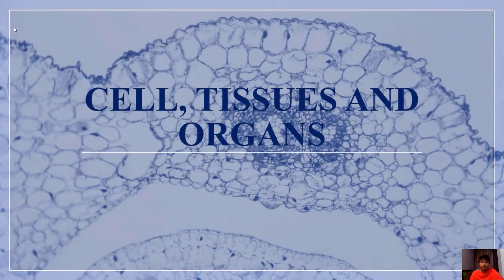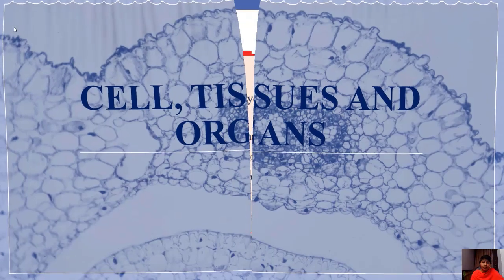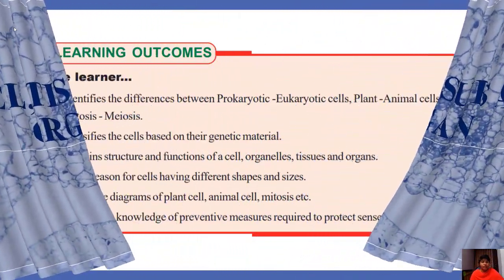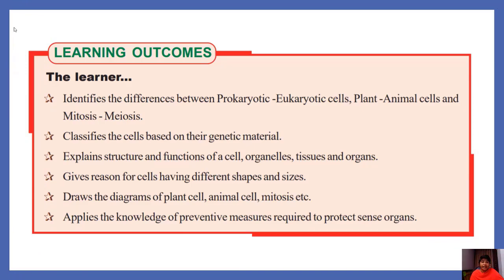Cell, tissues and organs. This is the 7th chapter in Science and Technology in the Biology part. From this lesson, the learners are going to learn that they identify the differences between prokaryotic and eukaryotic cells, plant and animal cells, and mitosis and meiosis. Classifies the cells based on their genetic material.